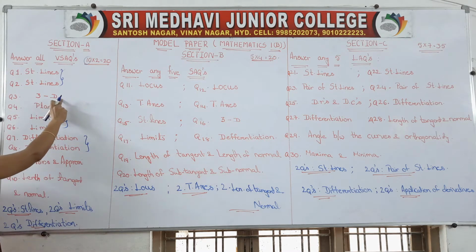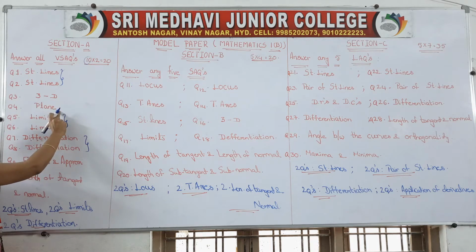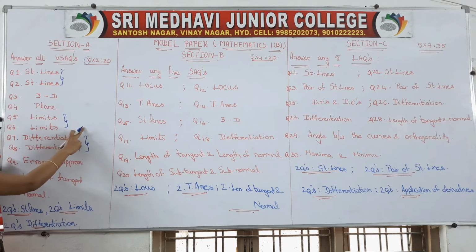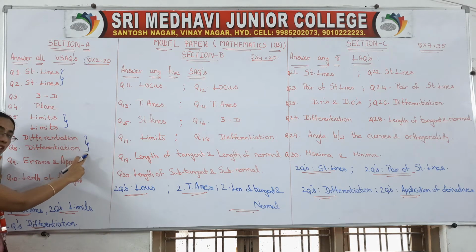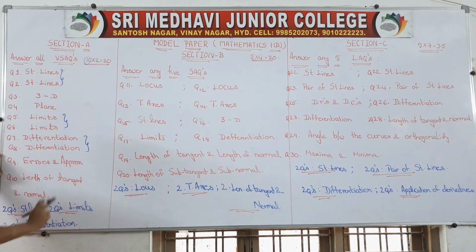Next you are going to get 2 marks questions from plane and from limits. That's why I have given a lot of questions in limits. From limits we have 2 marks questions, and from differentiation also 2 marks questions. Error and approximation 1 question, and length of tangent and normal 1 question in the first section.